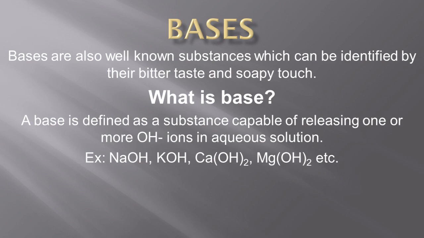When I say acids, it is H plus, the hydrogen ion. When I say OH minus ion in a base, it is called the hydroxyl ion. So whenever a substance dissolves in water, if it releases more OH minus ions, then it is called a base. But how to identify whether it is a base or an acid? Acids we identify by taste or by dipping in indicators. In the same manner, bases can also be identified by treating with different indicators, or when you just touch a basic solution, it gives a soapy touch.